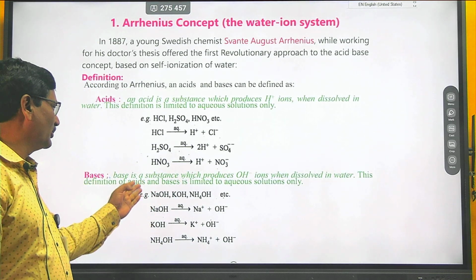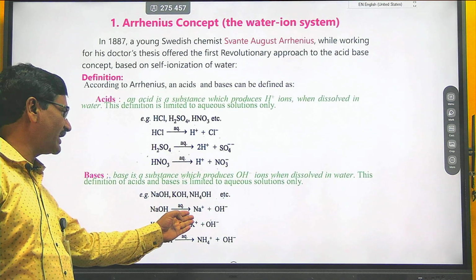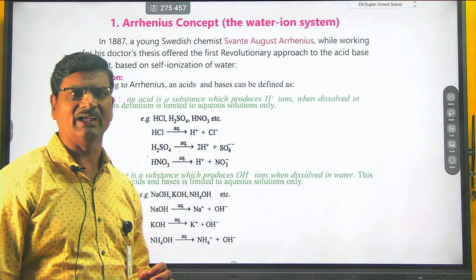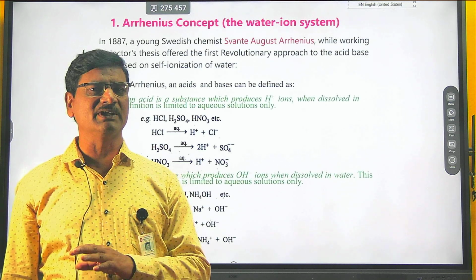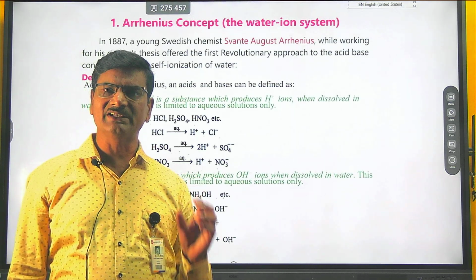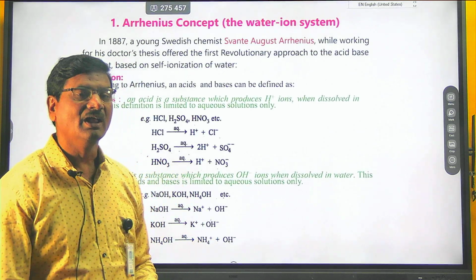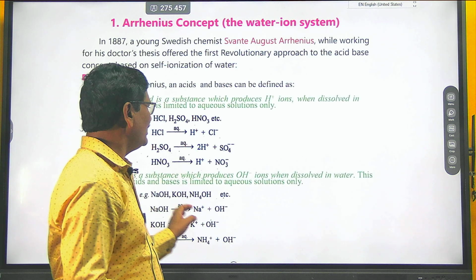For example, NaOH, KOH, NH4OH give rise to OH minus ion. When acid combines with base, it gives rise to salt and water.